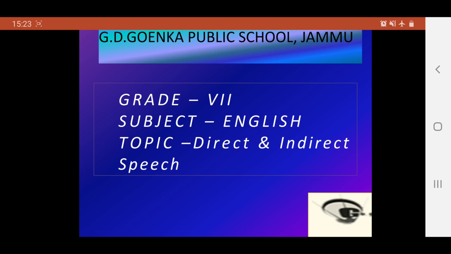Students, today we are going to start with a very important topic of our grammar section, that is direct and indirect speech, or the reported speech. Before directly moving on to what is direct and indirect speech, I would like you all to go through some examples.